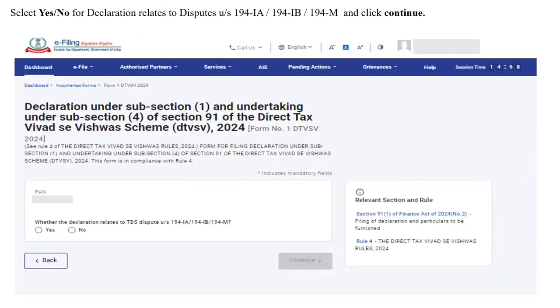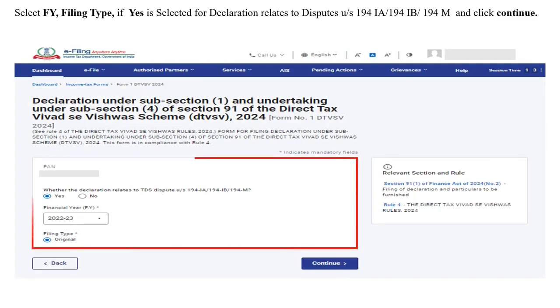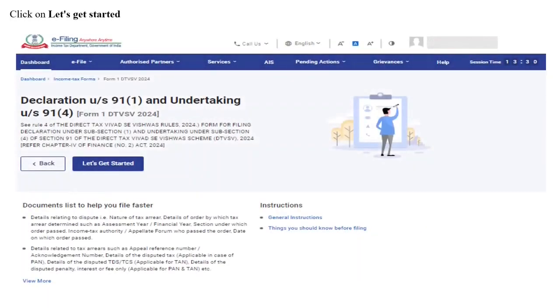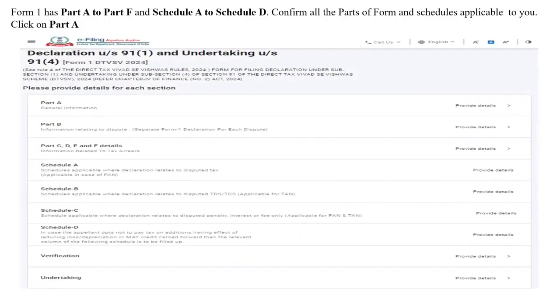You are required to select Yes or No for whether the declaration relates to TDS dispute under Section 194IA, 194IB or 194M. If Yes is selected, choose Financial Year, Filing Type and click on Continue. Alternatively, if No is selected, choose Assessment Year, Filing Type and then click on Continue. You can check the list of documents which will help you to file the form faster and then click on Let's Get Started. Form 1 DTVSV has Part A to Part F and Schedule A to Schedule D.